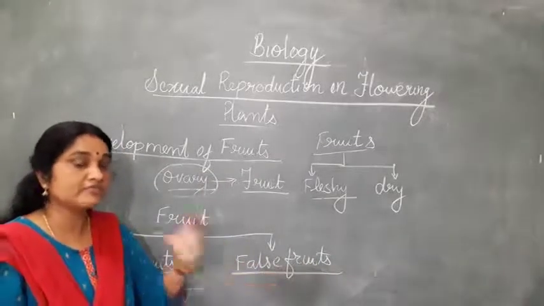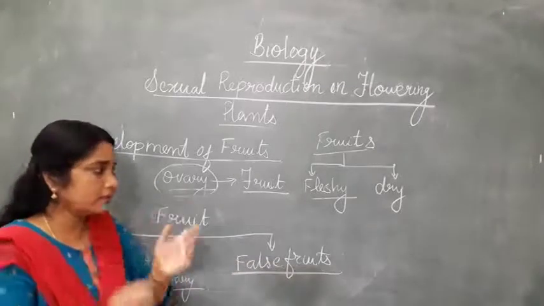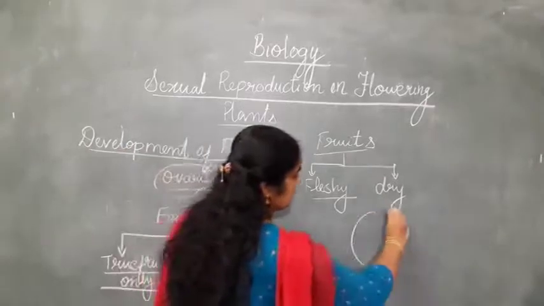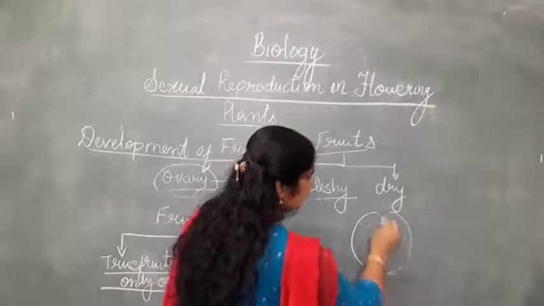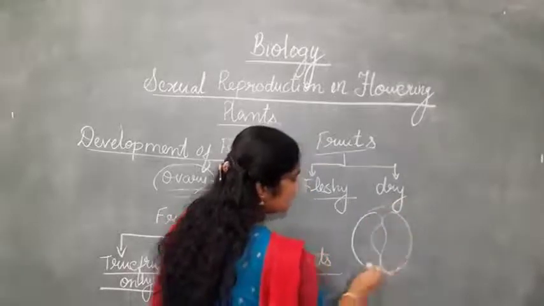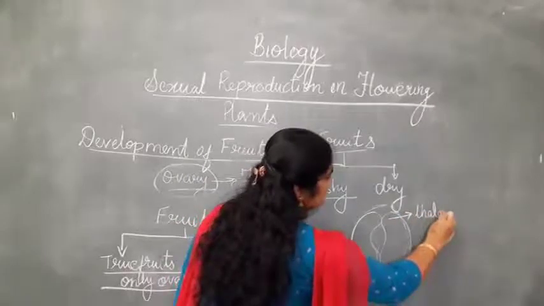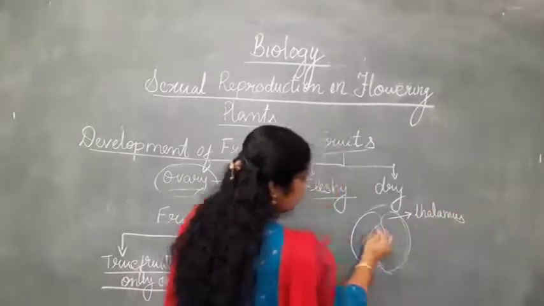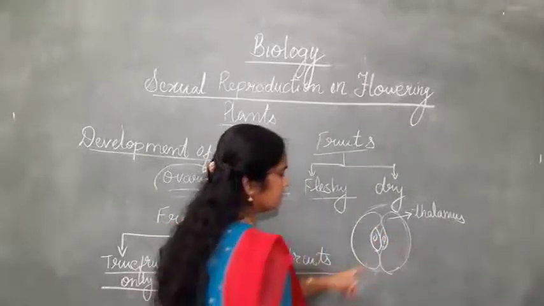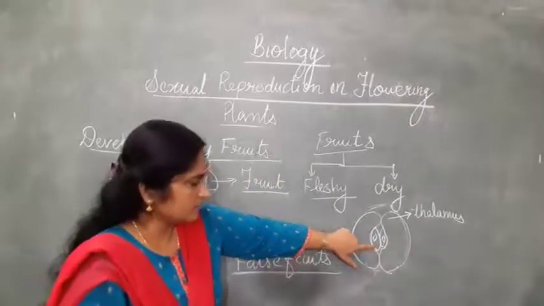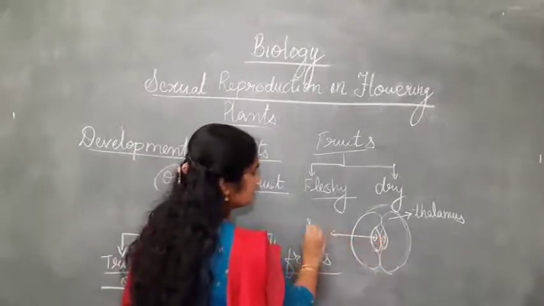So in apple, the fleshy part which we are eating is nothing but the thalamus, which is produced. When you see inside the apple, this is the thalamus. And here you can see the seed; the epicarp will be present, then the endocarp, and these are the ovules or the seeds present inside.